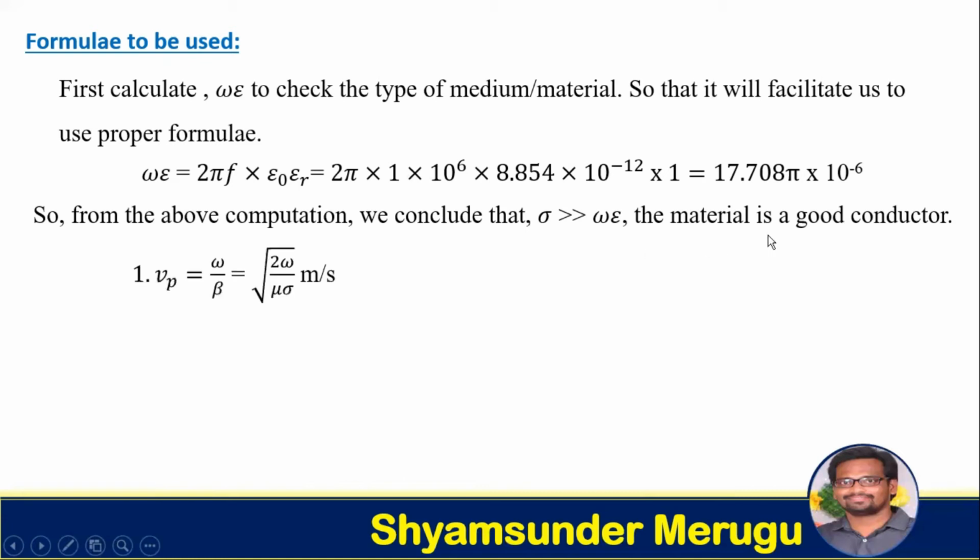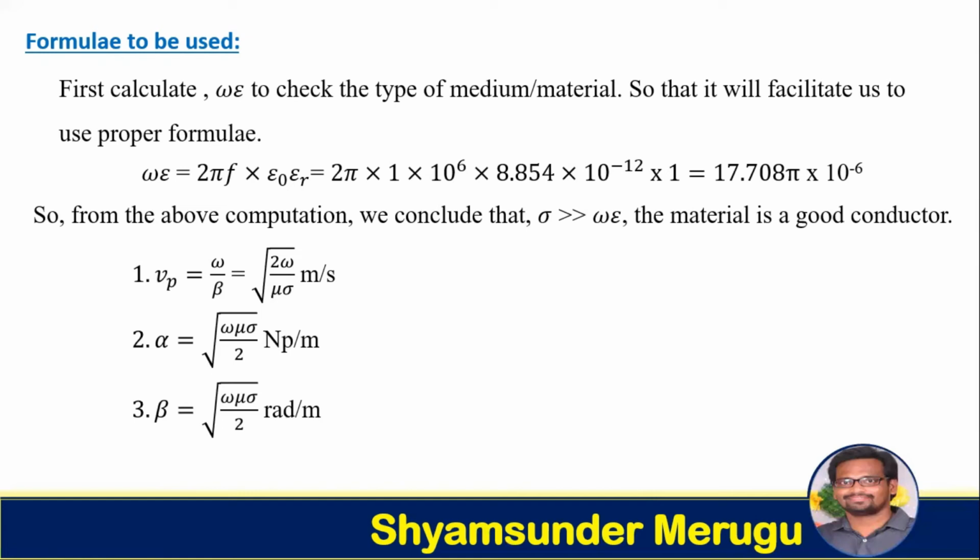So here we have to write the formulas for the good conductor. Vp equals omega by beta, which equals square root of 2 omega over mu sigma meter per second, and alpha equals square root of omega mu sigma over 2 Napier per meter, and beta equals square root of omega mu sigma over 2 radians per meter, and eta equals square root of omega mu over sigma angle 45 degrees in ohm.